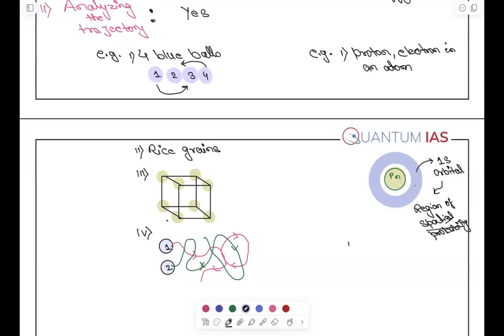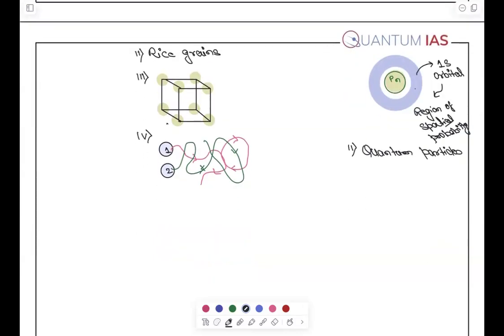So all those things come under indistinguishable objects, right? So here just write out all the quantum particles. More discussion we will be doing when we study quantum mechanics, right? Everyone clear with this thing or not?